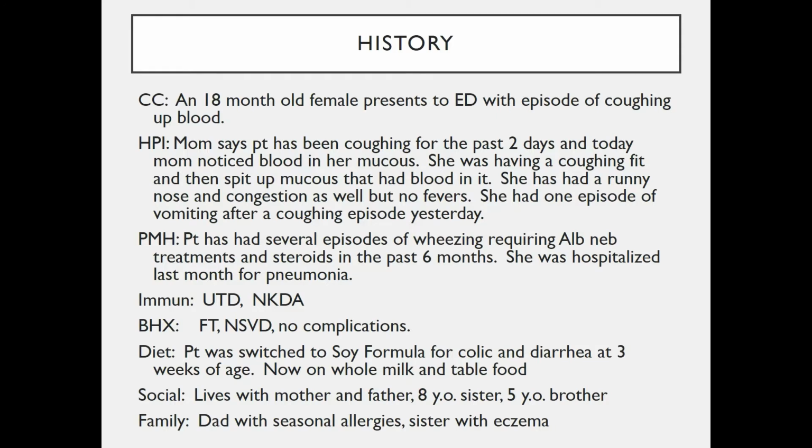Past medical history: the patient has had several episodes of wheezing requiring albuterol neb treatments and steroids in the past 6 months. She was hospitalized last month for a pneumonia. Immunizations are up to date, and there are no known drug allergies. Birth history was normal. Diet: the patient was switched to soy formula for colic and diarrhea at 3 weeks of age. She is now on whole milk and table food. Social history: she lives with her mother and father, an 8-year-old sister, and a 5-year-old brother. Family history: dad has seasonal allergies, and the sister has eczema.